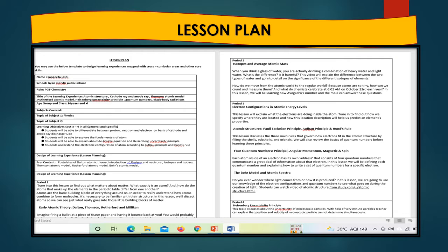The lesson plan for the chapter was prepared in the beginning, in which I planned how many periods the chapter will take, what the strategy will be, what the learning objectives will be, as well as the outcomes and the methodologies which we used. That was also planned earlier and mentioned in the lesson plan.